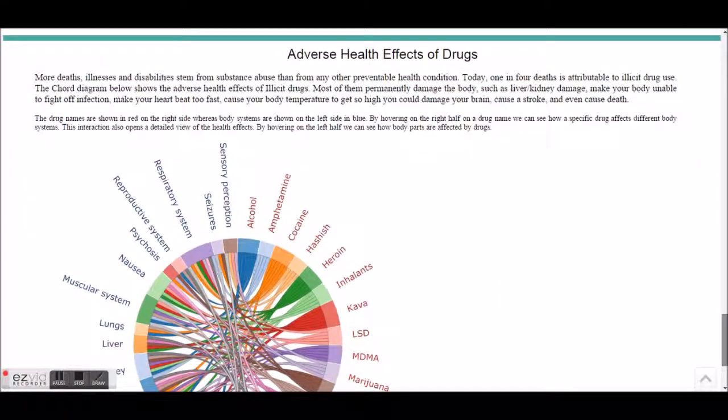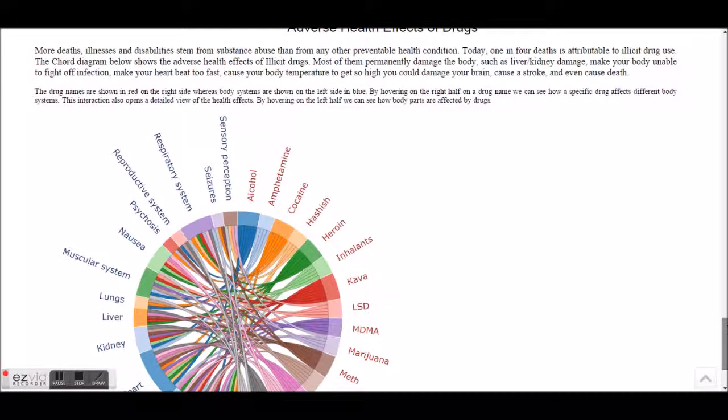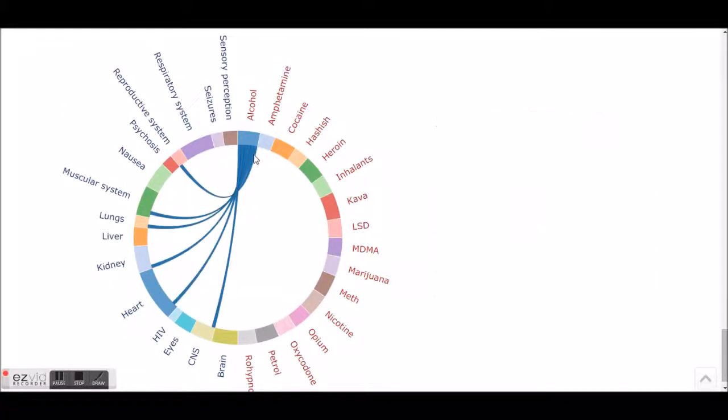More deaths, illnesses, and disabilities stem from substance abuse than from any other preventable health condition. 1 in 4 deaths is attributable to illicit drug use. This diagram shows the adverse health effects that drugs have on the human body. The drug names are shown in red and the body systems are shown in blue. By hovering on a chord, we can see the effect that that particular drug has on the body.